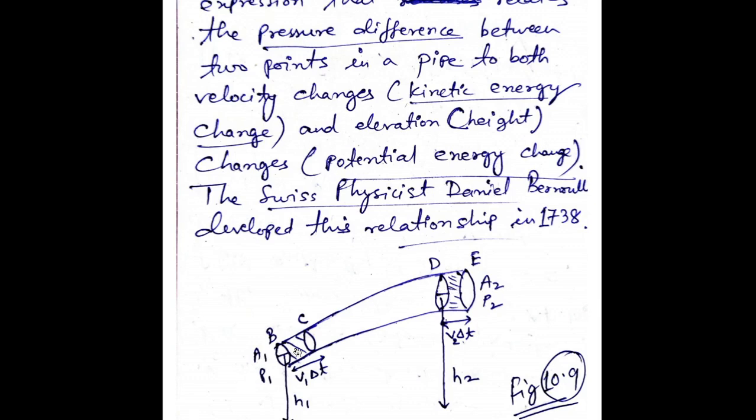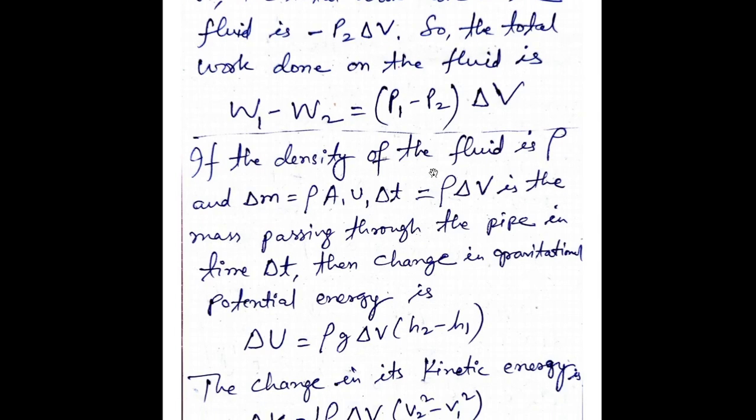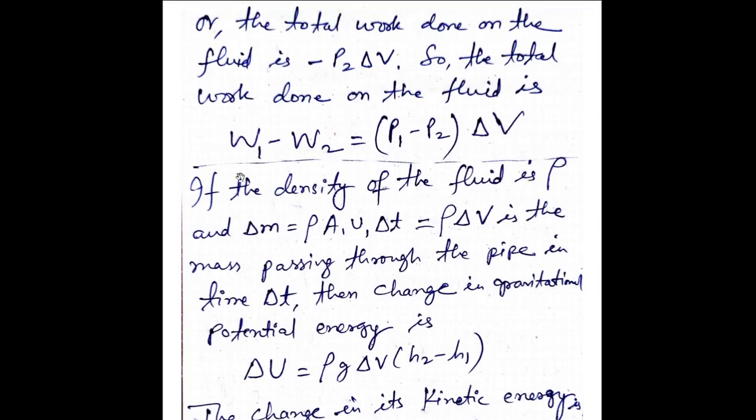At this point it is entering, and at this point it is leaving, so the work done on the fluid there will be negative. So we have now obtained the expression for the work done: W1 minus W2 is equal to P1 minus P2 delta V.